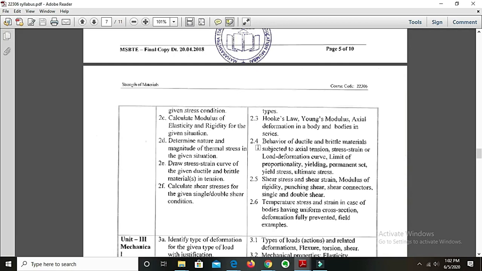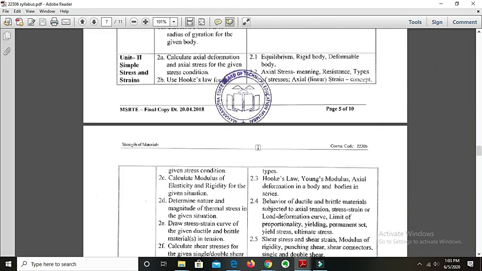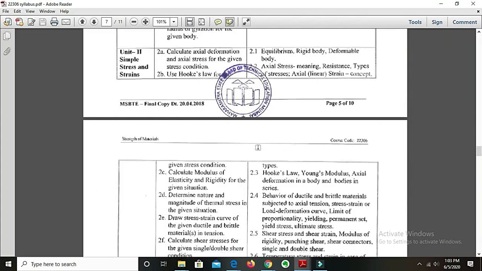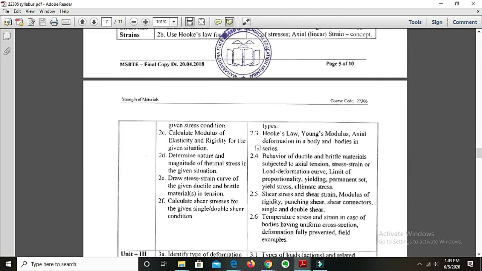Under this temperature stress, we will learn temperature stress and strain in case of bodies having uniform cross-section, deformation when it is fully prevented, and their field examples. We will have numericals on it. Remember, this second topic of simple stress and strain will be somewhat theoretical as well as numerical in nature. Most of its part, that is points 2.5 and 2.6, will be numerical in nature.